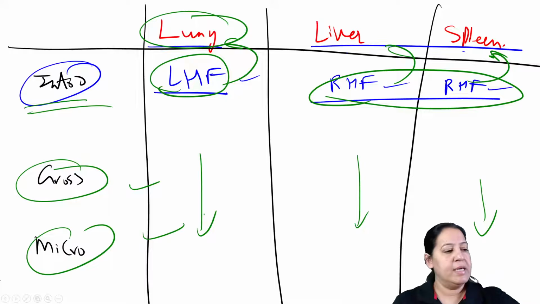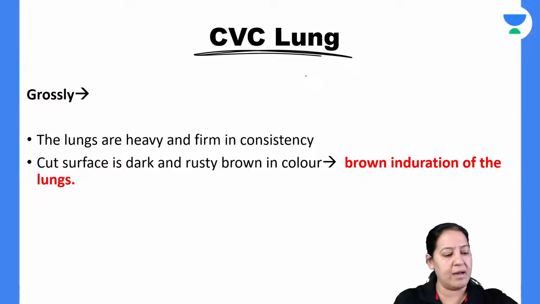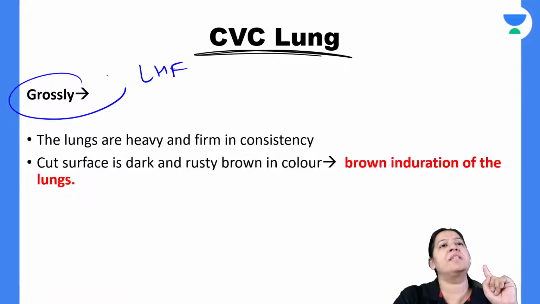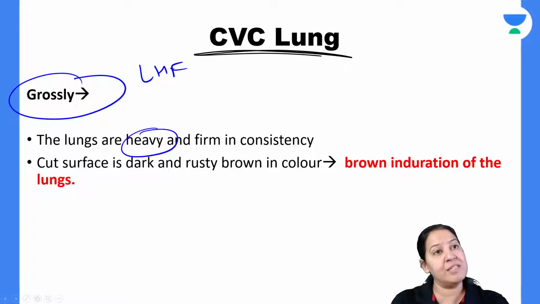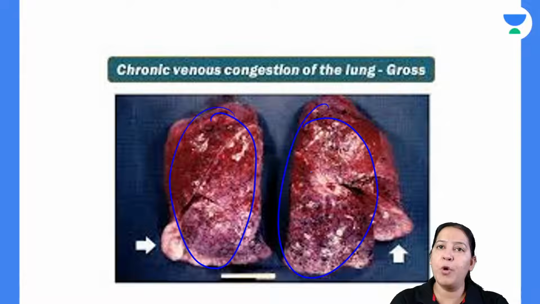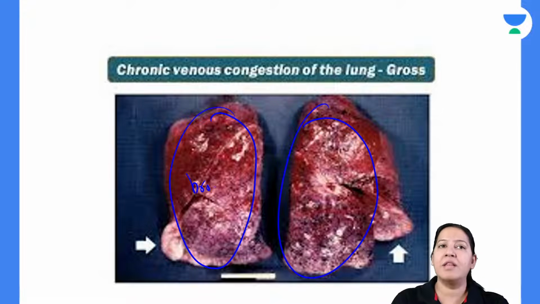So let me start the CVC lung. CVC lung, the gross of the CVC lung. As I've already told you, it occurs in left heart failure. Grossly, the lungs are heavy because they contain more blood. They are heavy, congested, and look bluish in color. Actually, they look brown in induration. I will tell you the reason for the brown at the end. So grossly, learn the color, the brown induration of the lung. Can you see the lungs are looking brown?